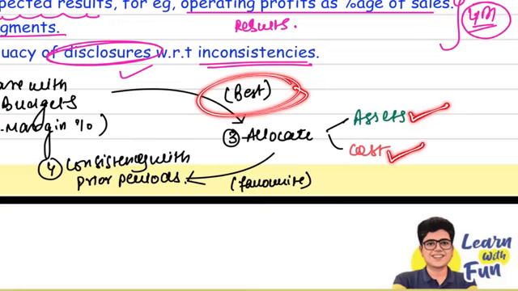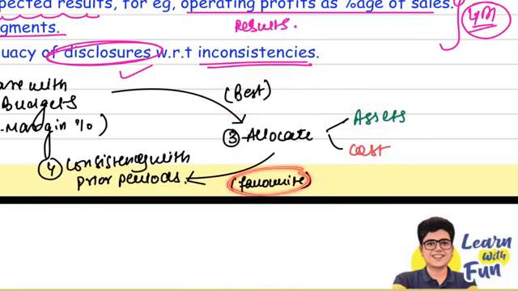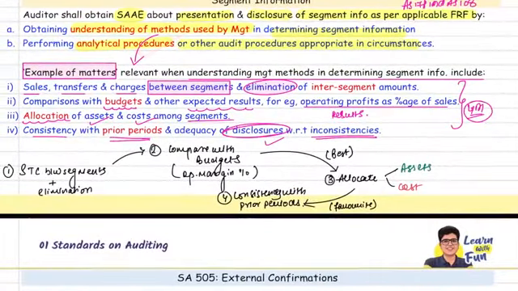Like in articleship. If you do good work, you get appreciation. Also, more work. So one good thing that you allocate is assets. Another bad thing you allocate is cost. And lastly, your favorite point, that is analytical procedure. Check the consistency with the prior period.